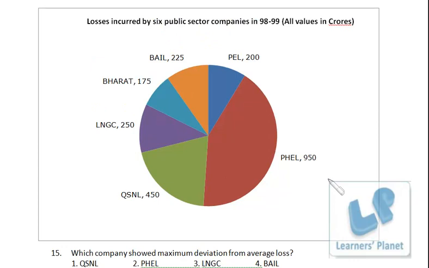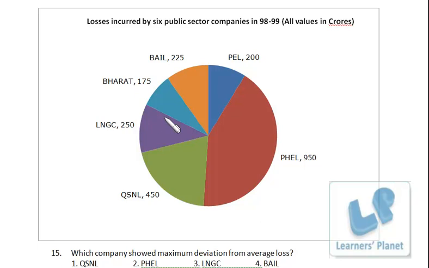Now that's a very simple question to answer. The loss incurred by each company is given over here, FEL, PEL, PAIL and all that, right? Now which company showed maximum deviation from average loss? You can get an idea of the average of all this data. See, most of the data are below 450, right? 950 is very huge. A good number of data are in the 450 range. So the average will not be more than, I think, 300, 350, something like that. Even it may be less than that.